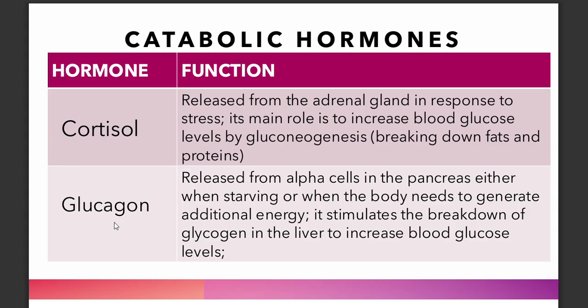Glucagon, they are released from the pancreas and they stimulate breakdown of glycogen in the liver. So both aim to increase blood glucose. But the difference, for cortisol, the source will be fats and proteins. But for glucagon, the source is glycogen from the liver.